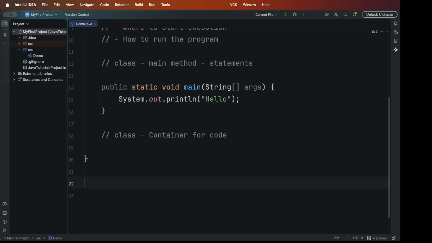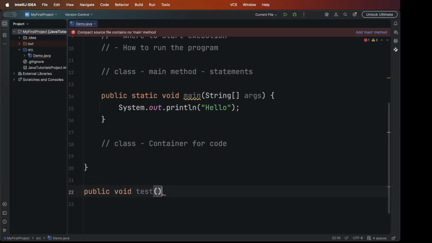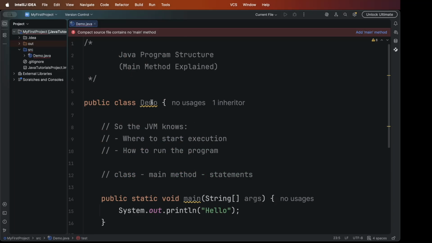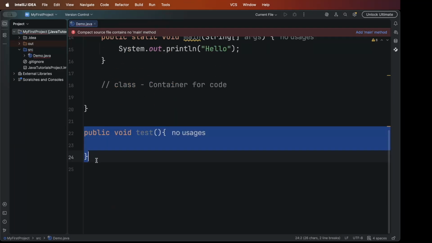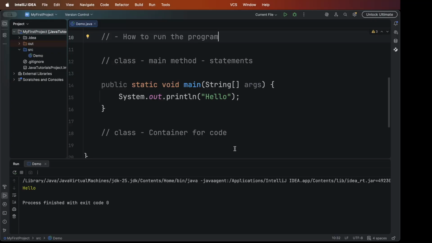So you cannot write anything outside the class. If you do, the file is not runnable. Even if there is a main method and a class, it's not runnable because there is some code written outside the class. So if I remove this, you can run this code. You cannot write any code outside a class.